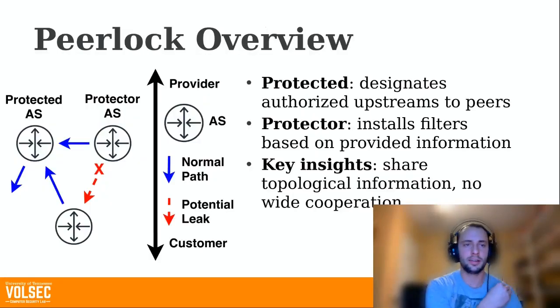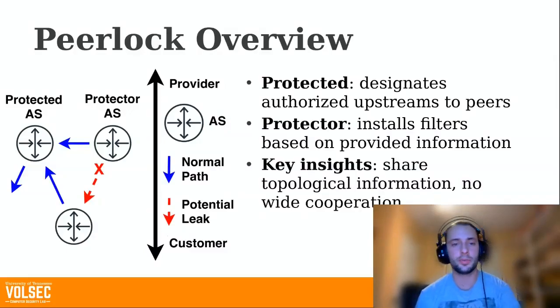So in this study, we wanted to look at a relatively novel system called Peerlock from 2016. I am aware that there are similar filtering techniques that were used before this time, but NTT documented this system in 2016, and the name is very descriptive, so I'm going to use this name at the risk of getting some emails. Peerlock works by establishing protection rules between a pair of ASs called the protector AS and the protected AS. The protected AS is going to actually let the protector AS know who its authorized upstreams are. And then the protector AS can install filters based on that information.